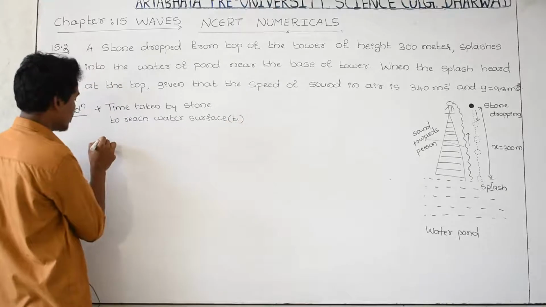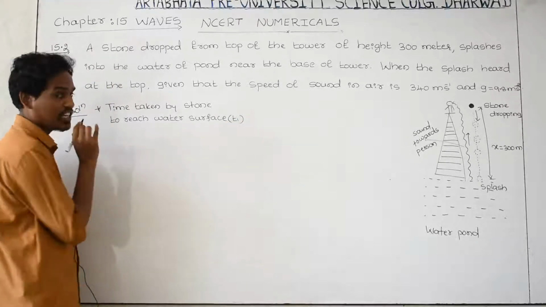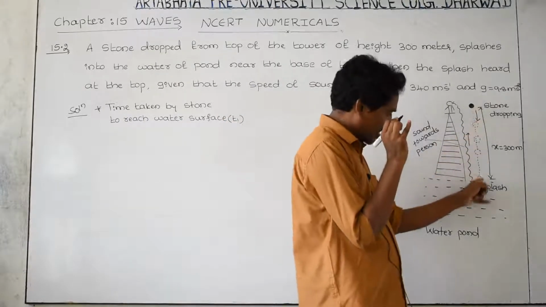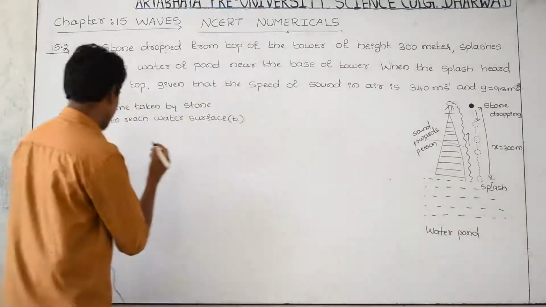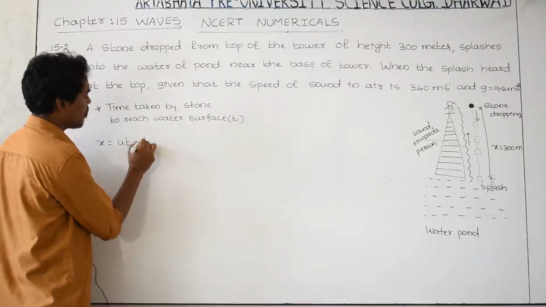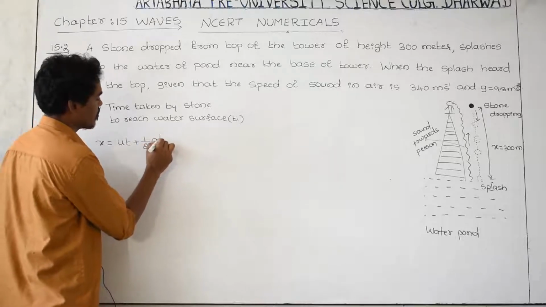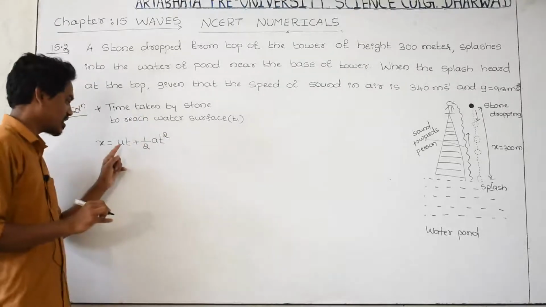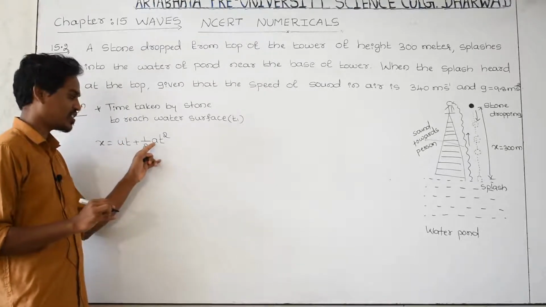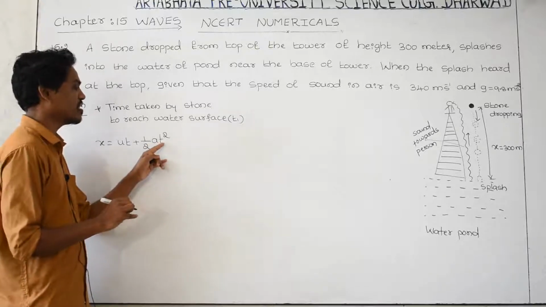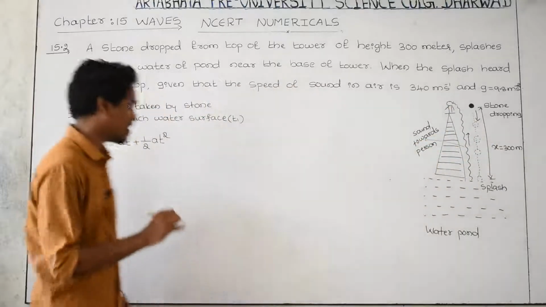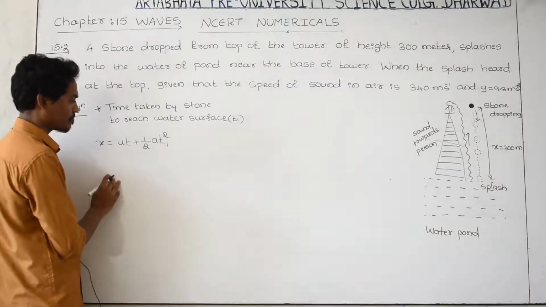How to find out t1? You know very well the equation of straight line, because the stone is moving in a straight line, that's why I am taking the equation of straight line. What is the equation of straight line? x is equal to ut plus half at square. Here u is the initial velocity, and t is the time taken by the stone to reach this water surface for a distance of x as 300. I am taking it as t1.